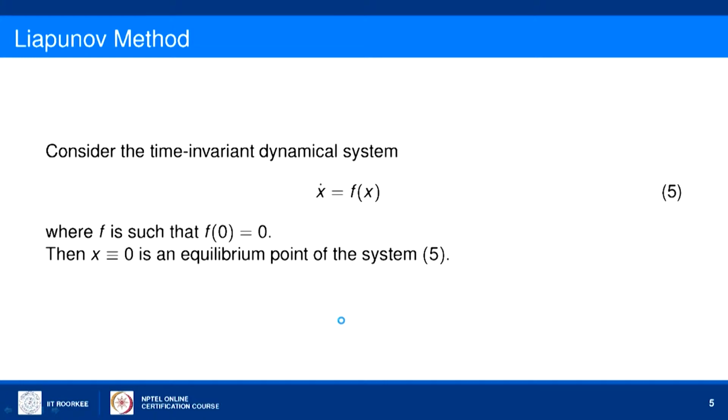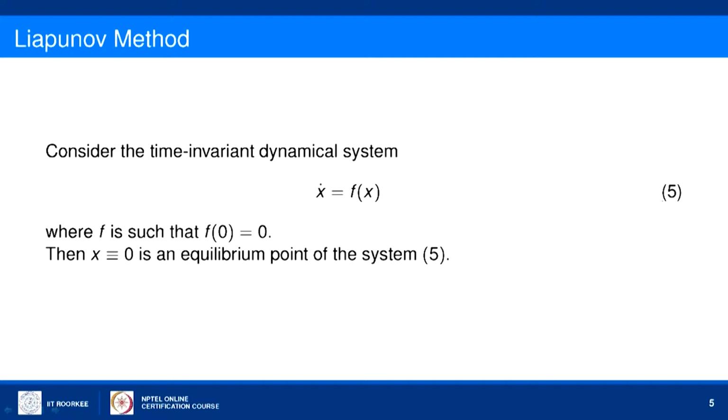So, first we will see a system which is not having any control term, simply a time invariant, that is an autonomous system x dot equal to f of x, where f is either a linear function or some nonlinear function such that f of 0 is 0. So, that will imply that x equal to 0 is an equilibrium point for the system 5.